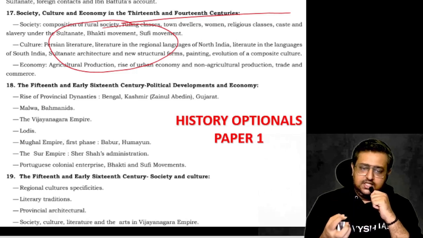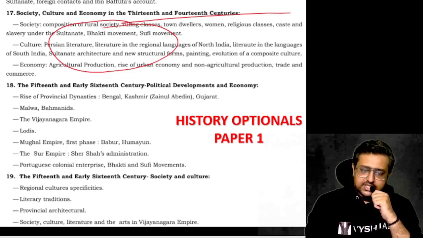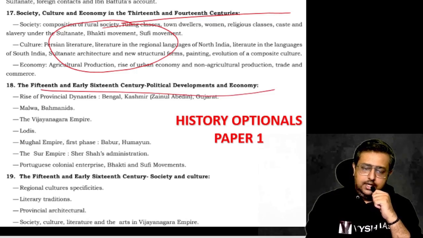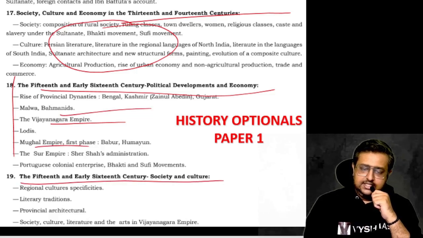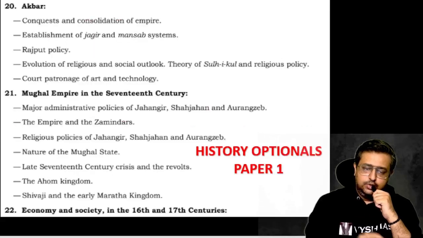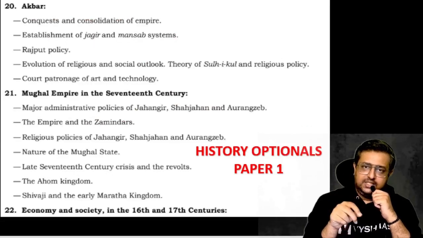the economy, the agriculture, all these things have to be studied. 15th and 16th, if you see, more kingdoms will come. In the south, the Vijayanagara Bahamani kingdom will come. Mughal empires, different phases will come. Then here we see 15th and 16th century, where we have again architecture, society, regional cultural differences. So they have given each word so that you can expect a question on each word.